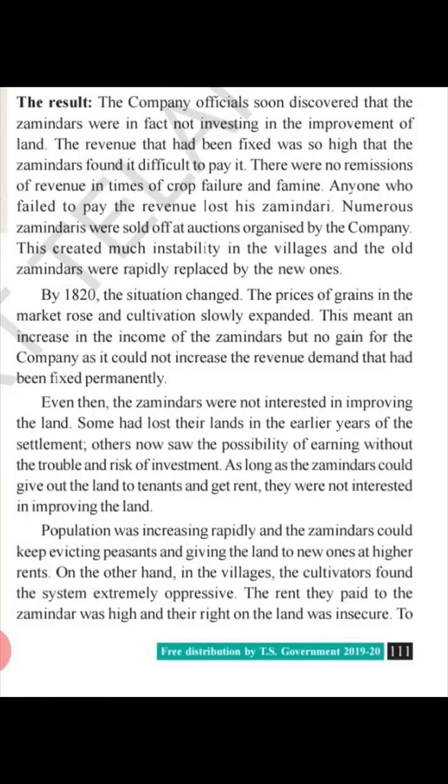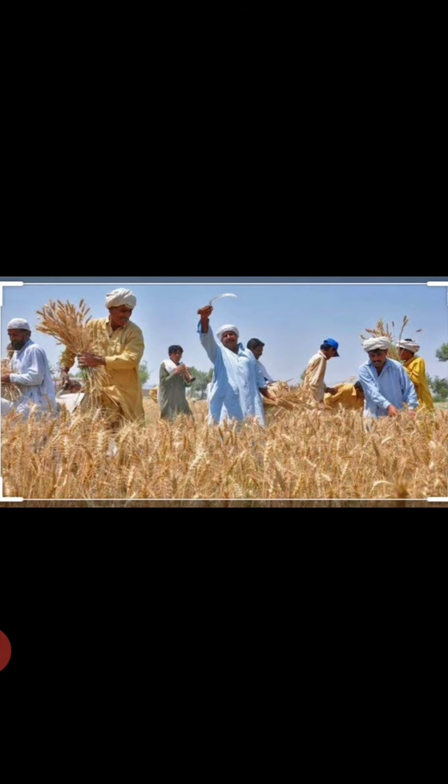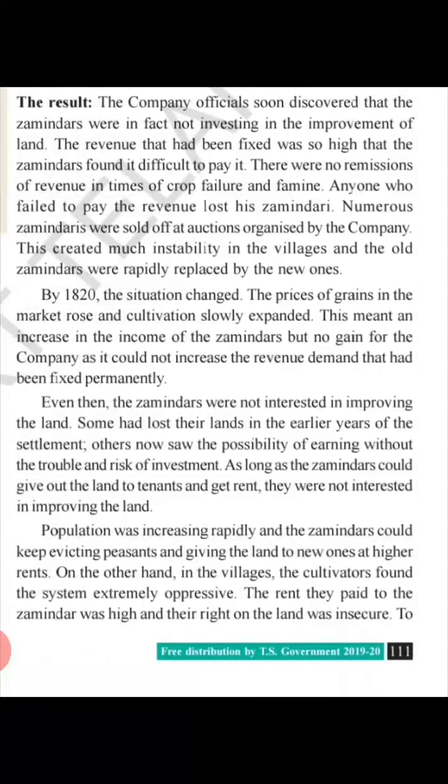So by 1920s, what happened? All of a sudden the situation changed. Why did the situation change here? The reason here is the prices of grains in the market rose and cultivation slowly expanded. So here children, the farmers were able to cultivate more crops, and they were able to earn a huge amount of money. They were able to pay the tax easily, as well as save some money for themselves.